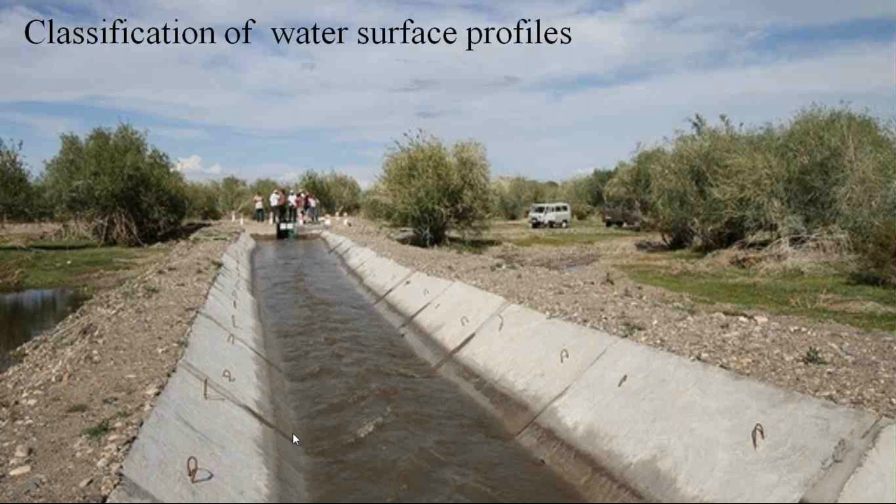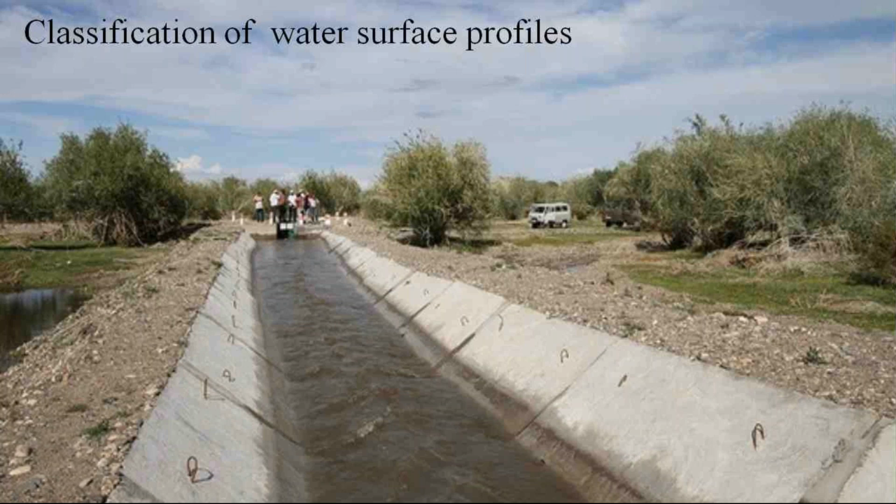If this channel bottom slope is mild slope, this water surface profile is called M curve. Now, if the depth of water flow in this channel is more than the normal depth and critical depth, we call this M1 curve. That is the meaning of the M1 curve water surface profile.